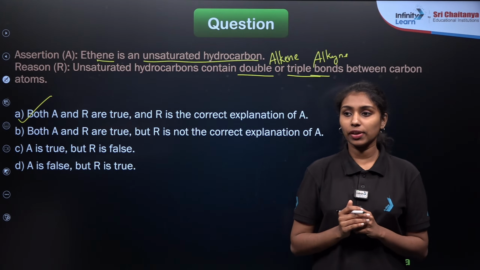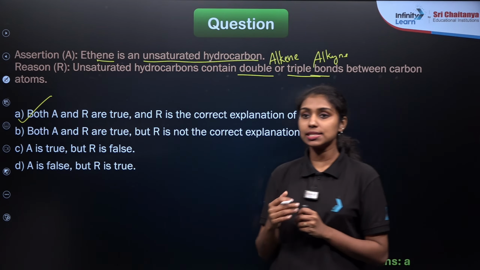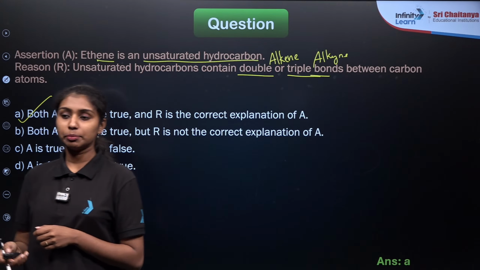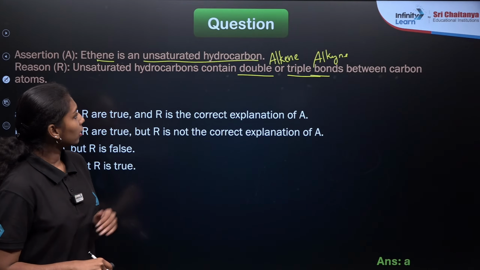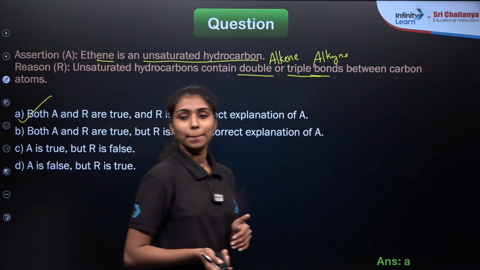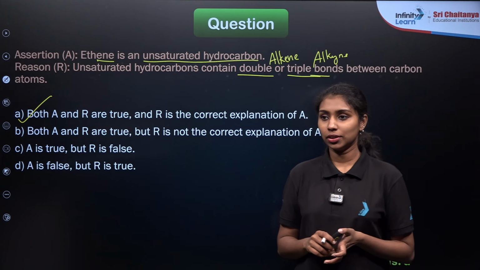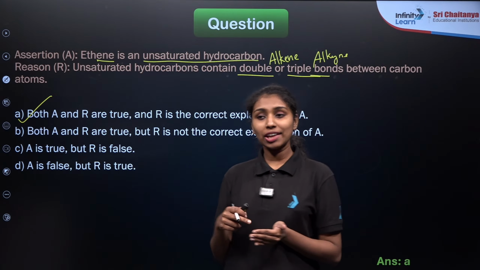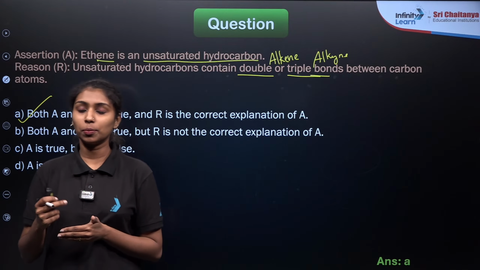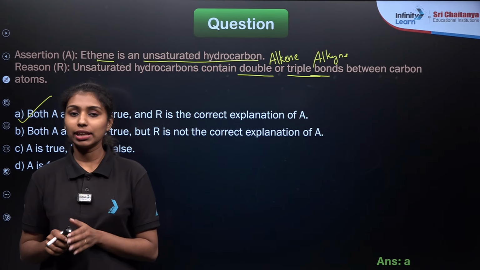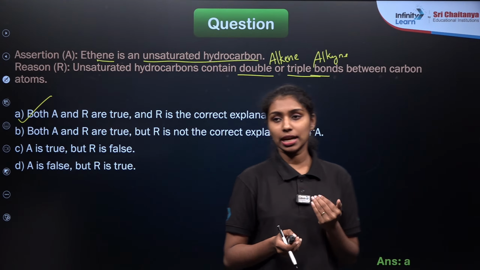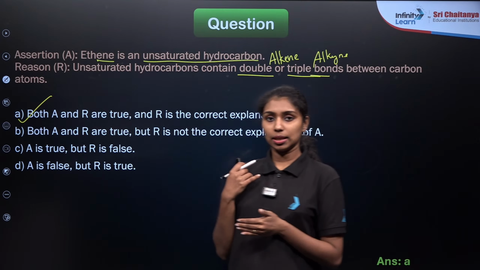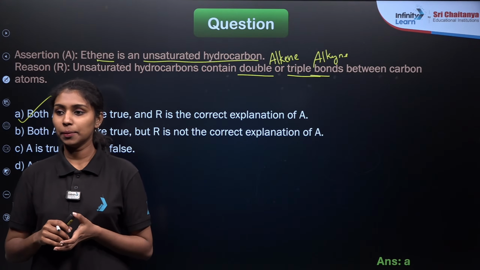So this is the basic classification of hydrocarbons, saturated and unsaturated hydrocarbons. Now let me move to the next question. Okay, this was the last question. I hope you understand. Do you have any doubt from any part of carbon and its compounds? I have taken some examples only from the IUPAC naming part. More parts are remaining.